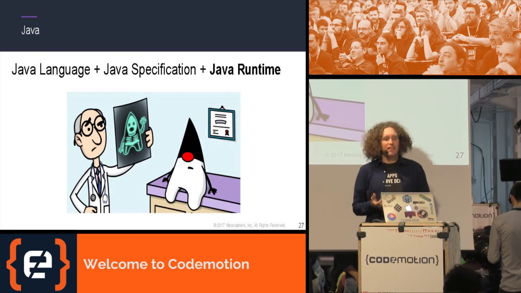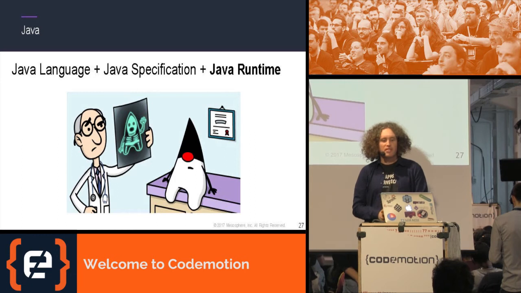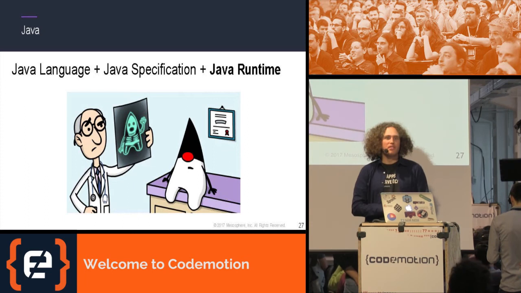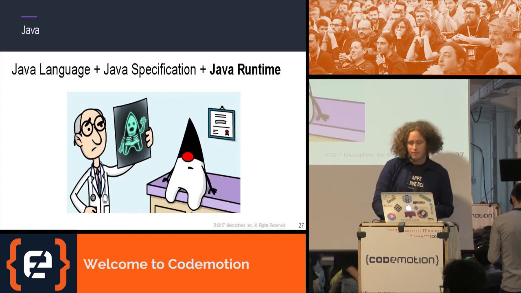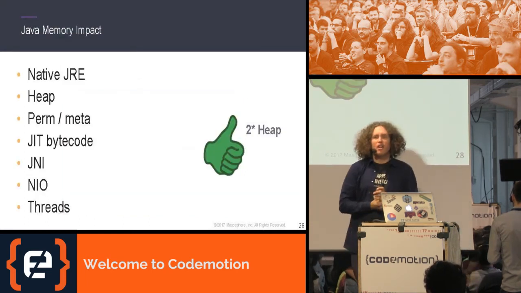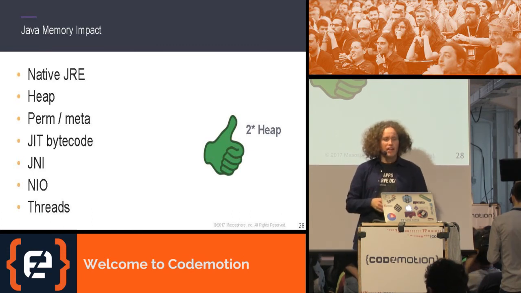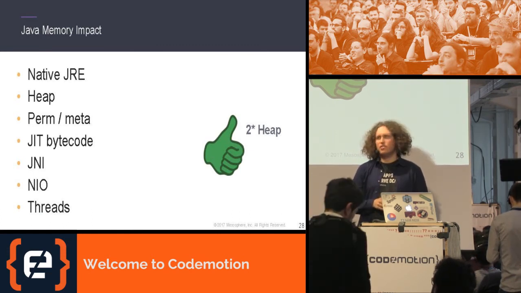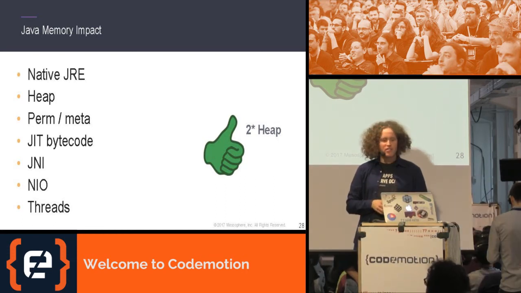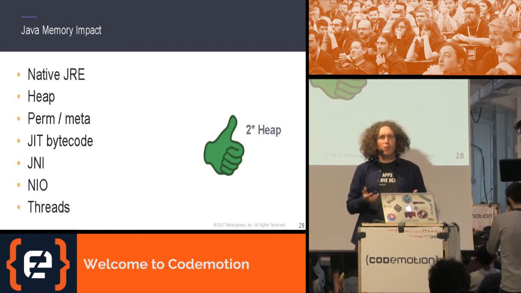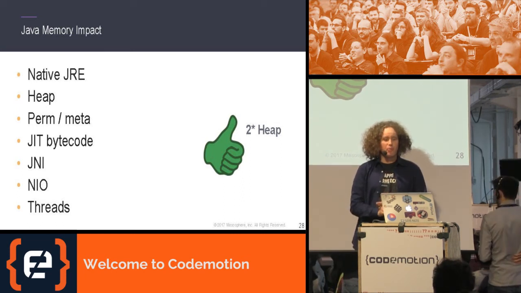Again, Java, similar to Docker, if we say Java, we can actually mean different things. We can talk about the Java language, the Java specification, or, as we do in this case, the Java runtime. And first of all, if I start any JRE, what is the memory impact? What I usually do is set a heap space, a max heap space, a min heap space. But there's actually much more memory impact. First of all, the JRE itself also needs some memory.